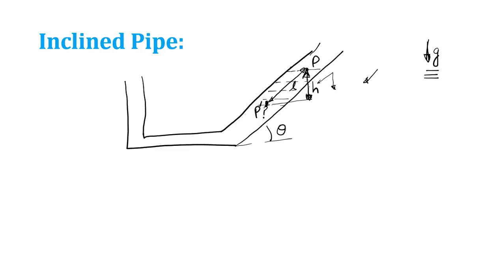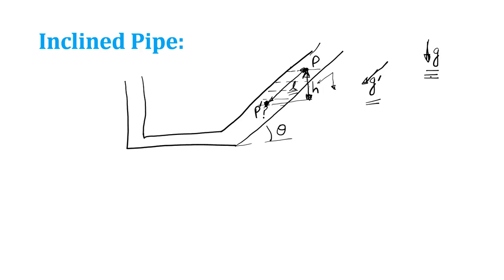If it would have been at an angle theta, let's suppose this is g dash. Let us consider an imaginary case where the acceleration due to gravity is inclined. Somehow I have made it inclined, in this inclined direction. Then what will be the weight of the fluid that is trapped between these 2 points? Which is the height that is contributing in this case?